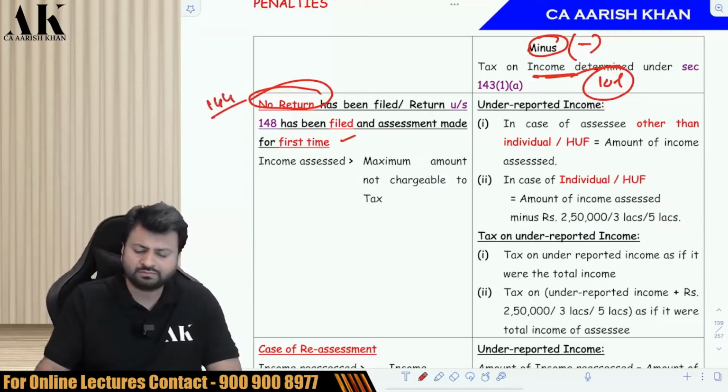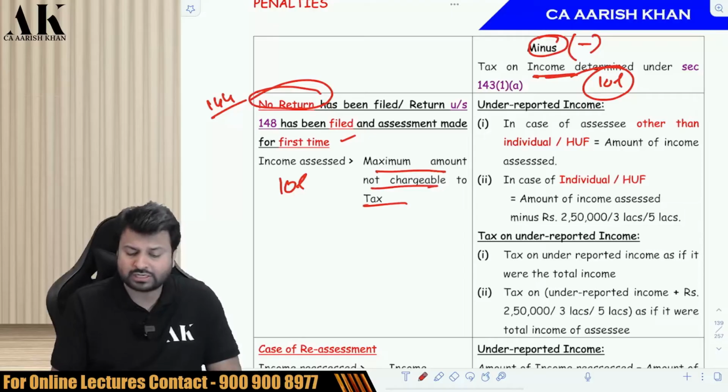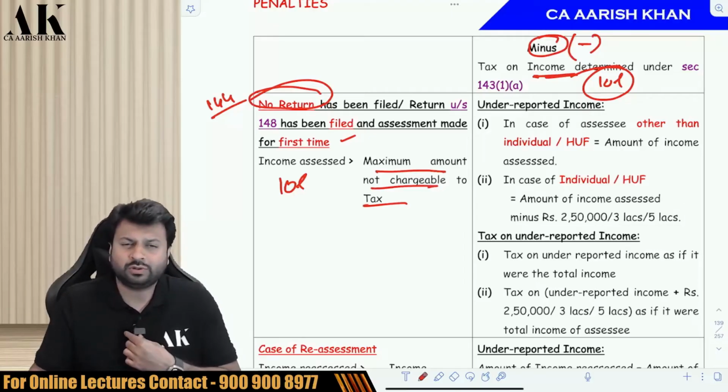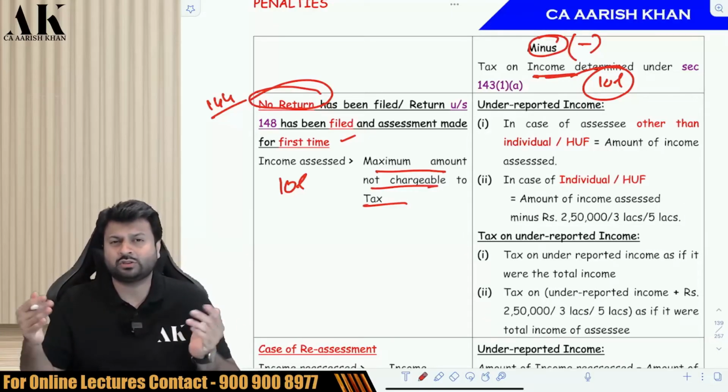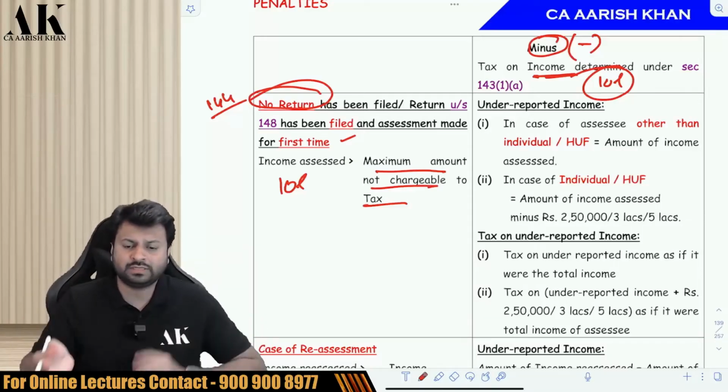The assessment will be done under 144. So in that case, suppose the income assessed is 10 lakh and it is greater than the maximum amount not chargeable to tax. What is the maximum amount not chargeable to tax? In case of individual, HUF, it is 2.5, 3 lakhs or 5 lakhs. In case of company, it is 0 rupees, because for company, firm, LLP, every rupee is subject to tax.